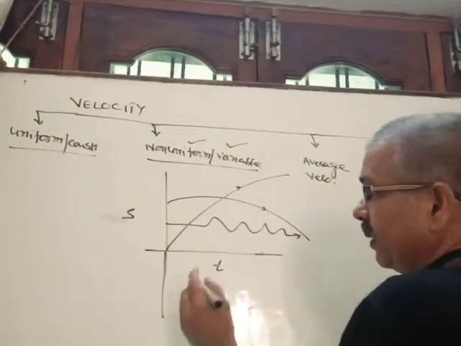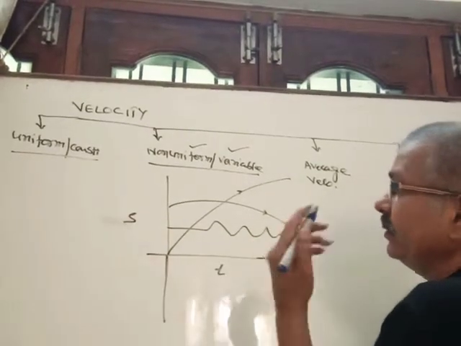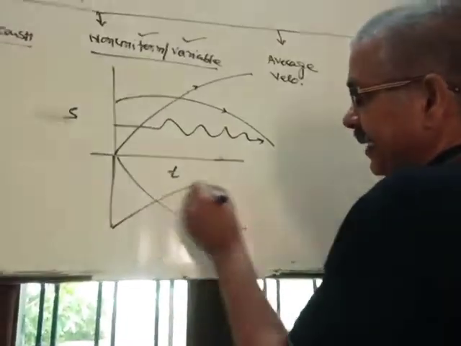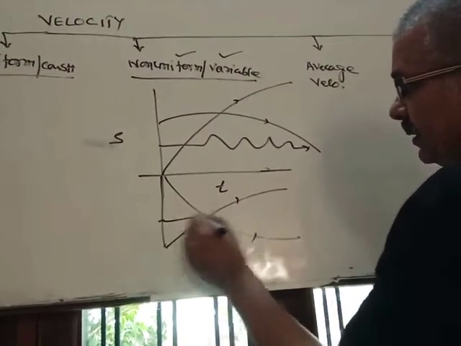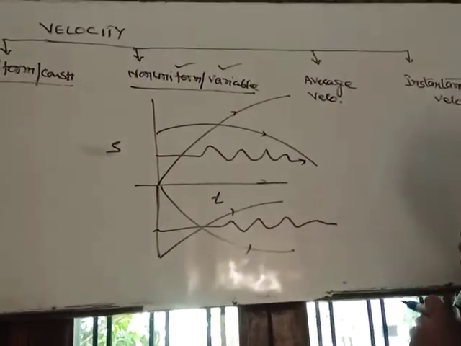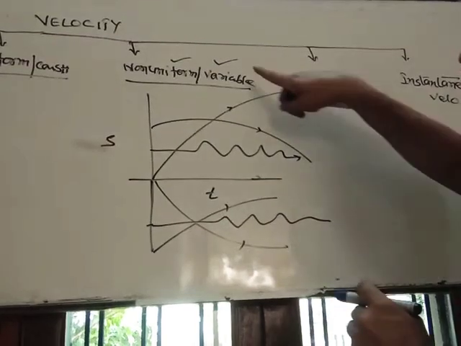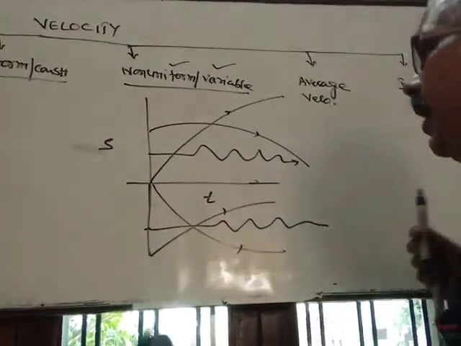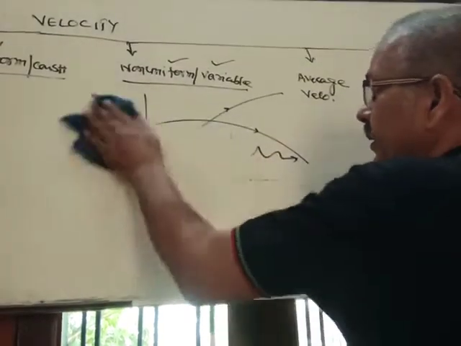If displacement is positive, displacement may also be negative, so it may be an ascending curve or descending curve or zigzag. Correct? So this is the nature of the displacement-time graph for non-uniform or variable velocity.